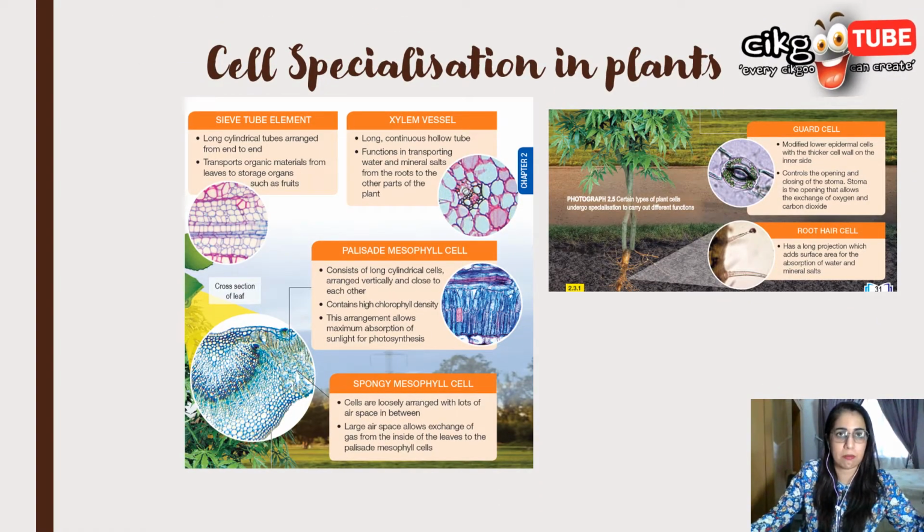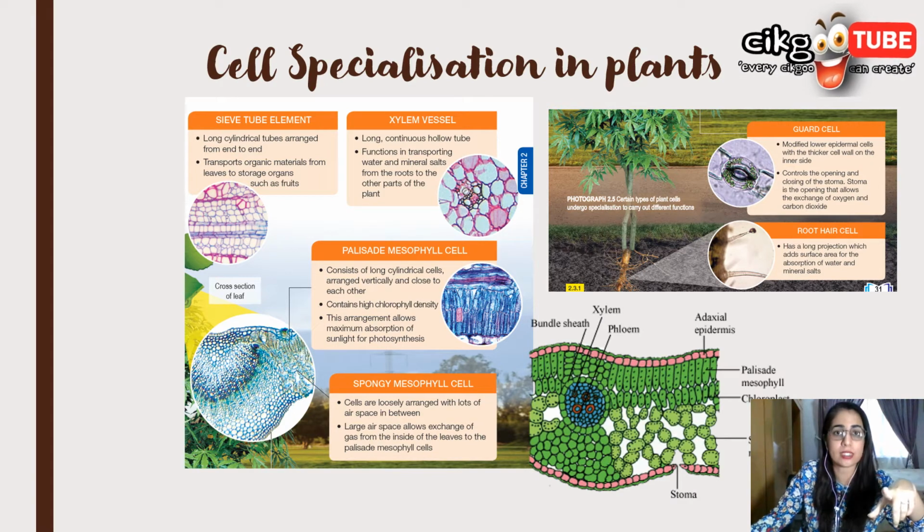In plants, same thing. In plants we have a few specialized cells as well that we're going to see here. We have mesophyll cells. The leaf has two types of mesophyll cell, the palisade and the spongy. The palisade mesophyll cells are rectangular in shape and arranged closely together. They have no air spaces. They have many chloroplasts, all to allow maximum absorption of energy from sunlight for photosynthesis.